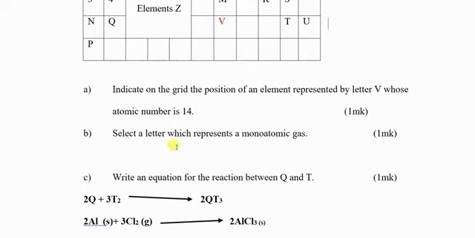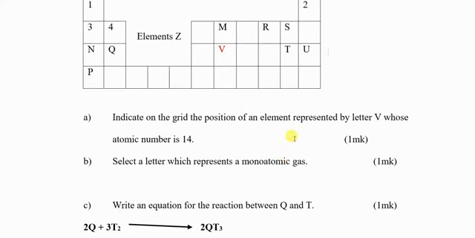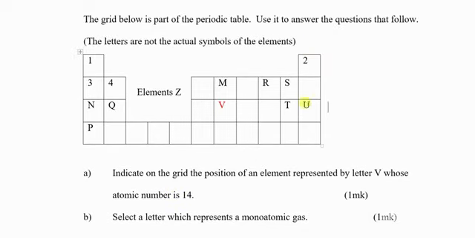The next question is, select a letter which represents a monoatomic gas. We have diatomic gases: hydrogen is diatomic, oxygen is diatomic, chlorine is diatomic. But the group 8 gases are monoatomic. That is neon, helium, they are monoatomic.